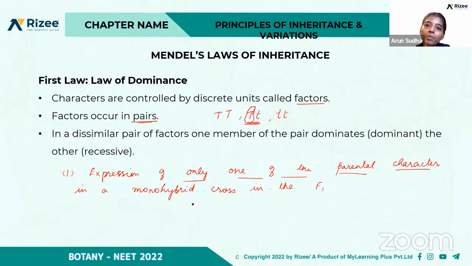It also explains the ratio of 3:1 in the F2 generation. How is it obtained? Because of the presence of dominant and recessive characters, right? So the characters are controlled by discrete units called factors, and they occur in pairs. In a dissimilar pair of factors, that is in the heterozygous condition, only one of the pair dominates, and that is called the dominating character, and the other one is called the recessive character. So this is called the law of dominance.